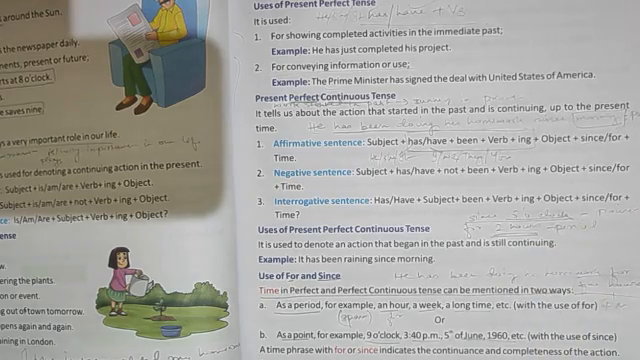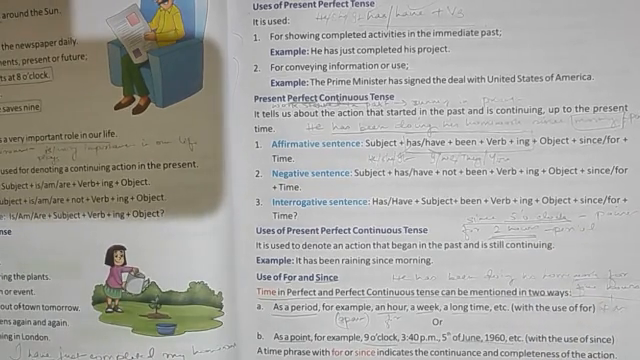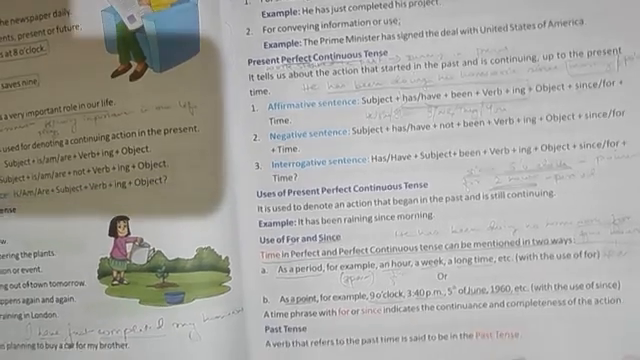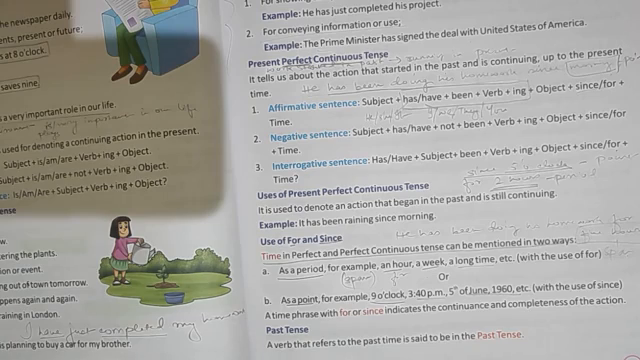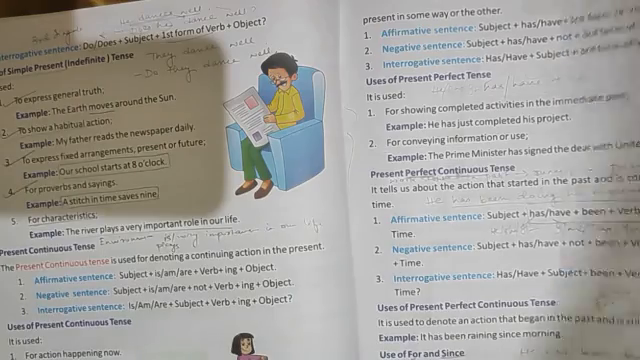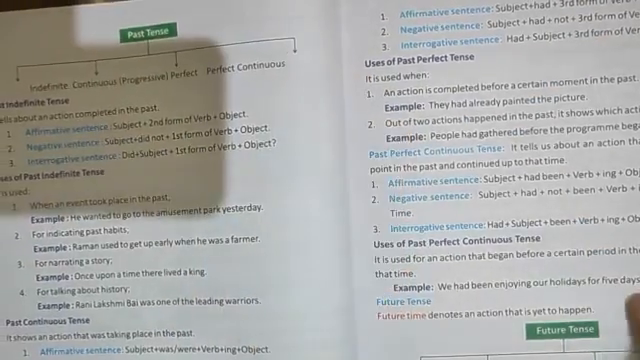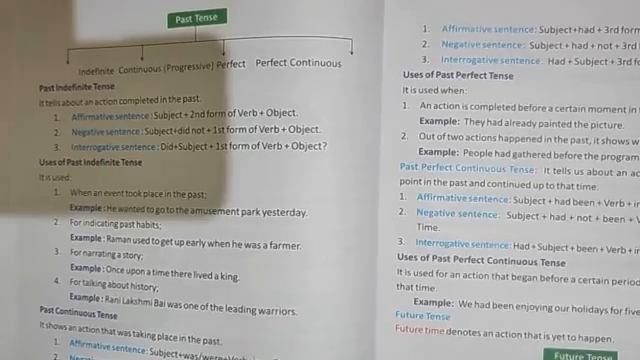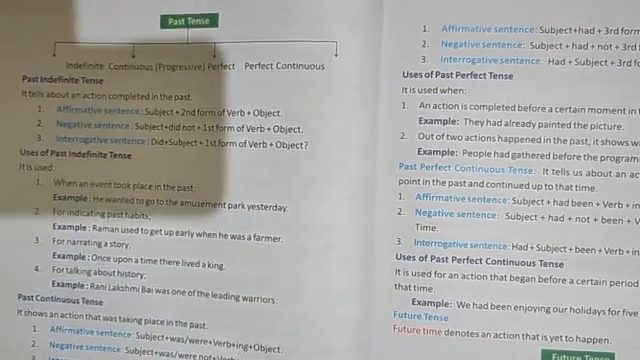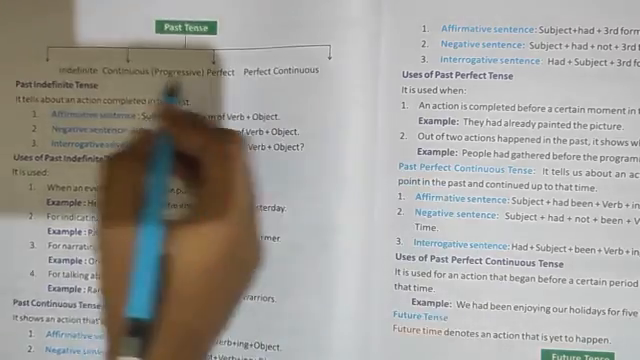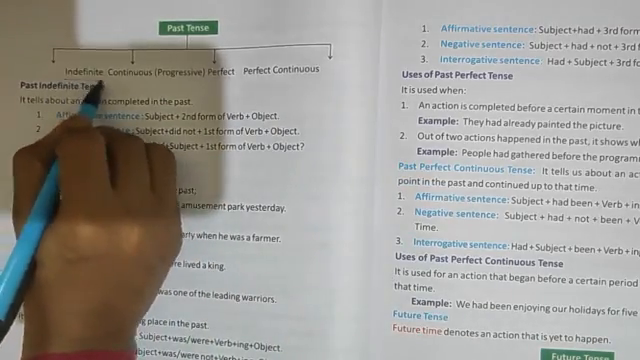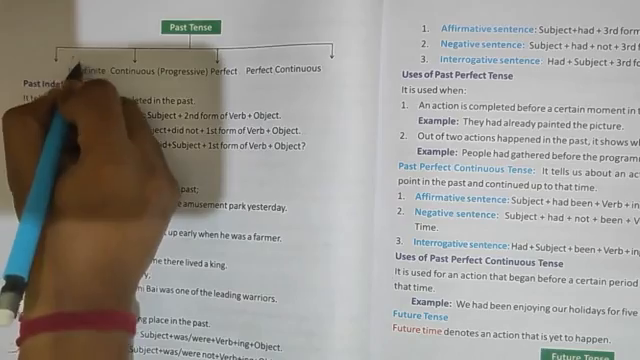Okay. Now let's start with past tense. A verb that refers to past time is said to be past tense, meaning which has happened earlier and has been completed. Now see, like present tense, past tense again has 4 states. Indefinite means simple.